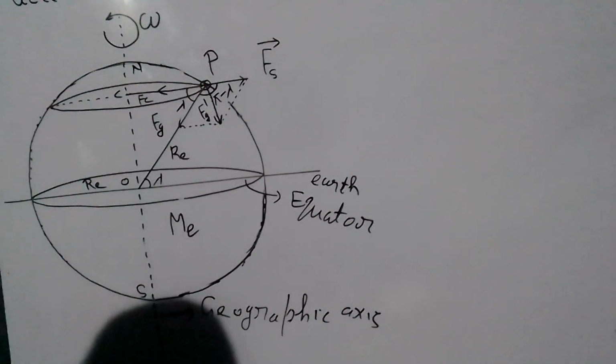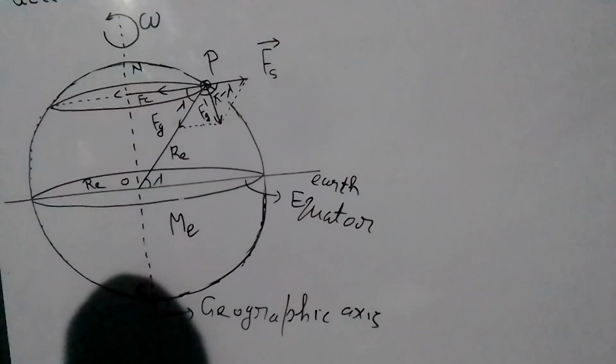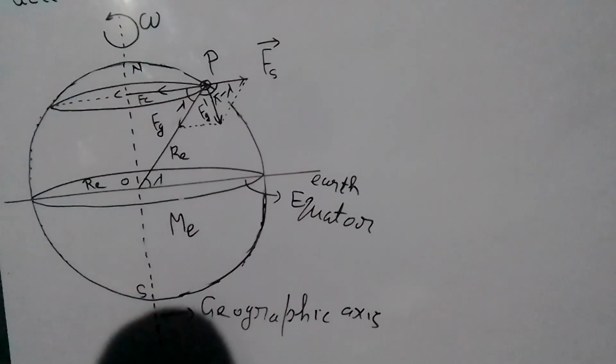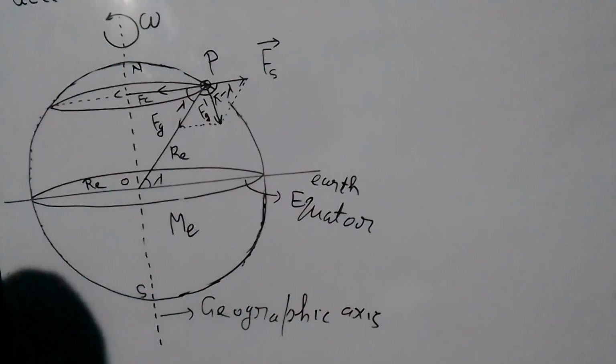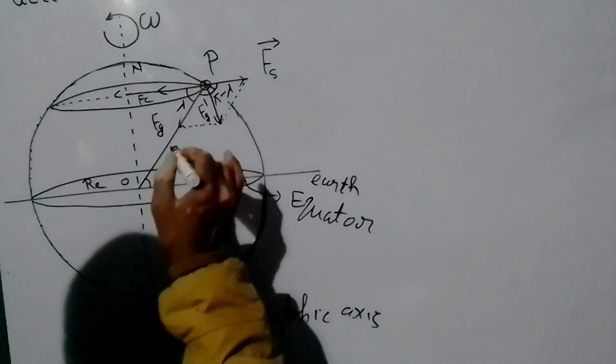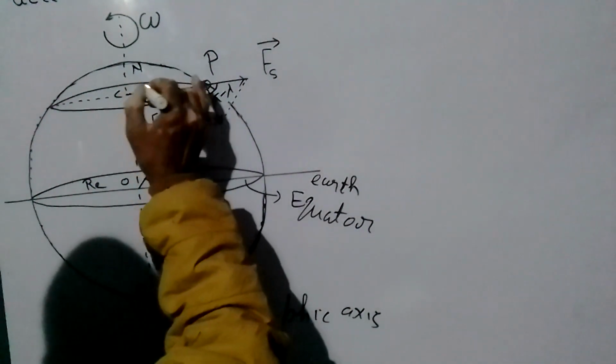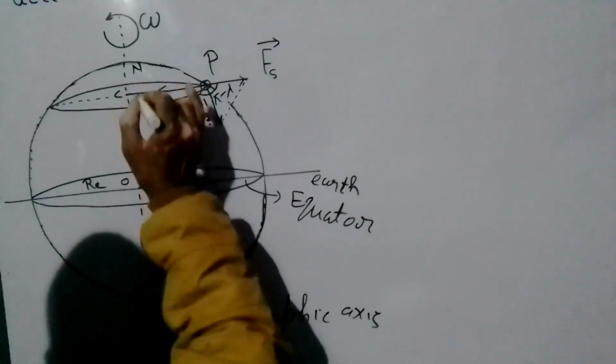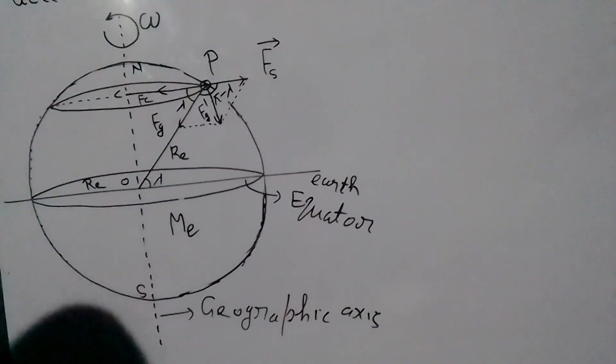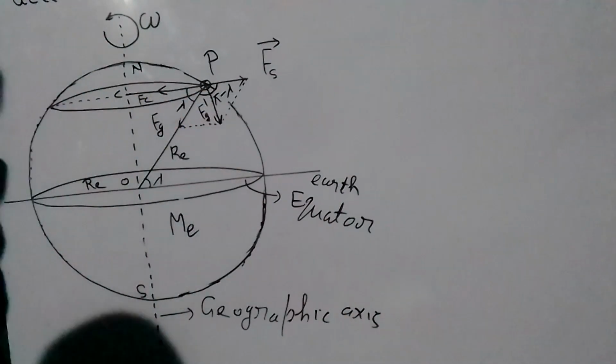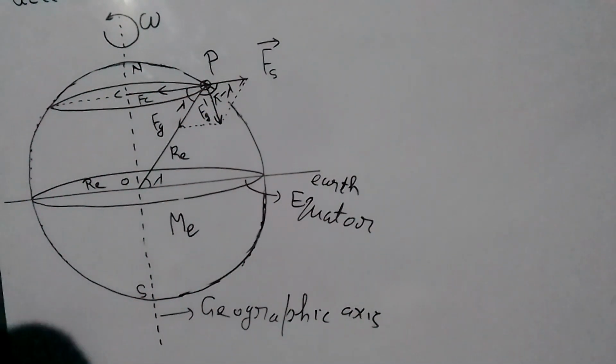Okay. We know that when a particle rotates on a circular path, then it needs centripetal force. Centripetal force is given by mv square by r, or m r omega square. So particle P experiences centripetal force towards center C. It also experiences a pseudo force away from center C along radius CP.